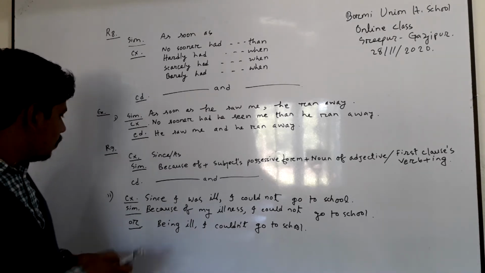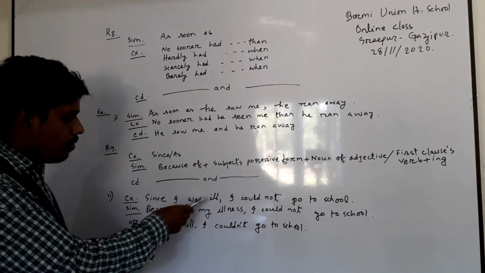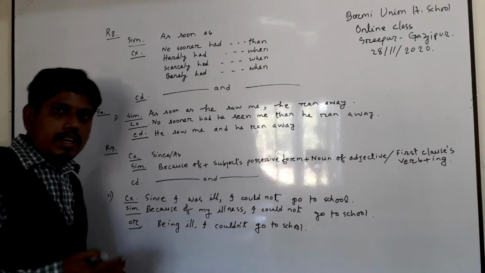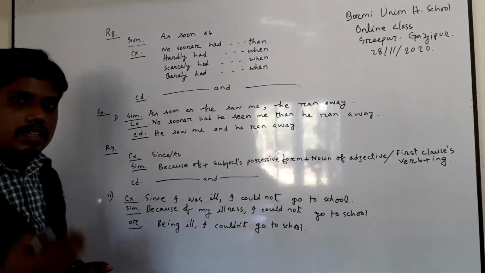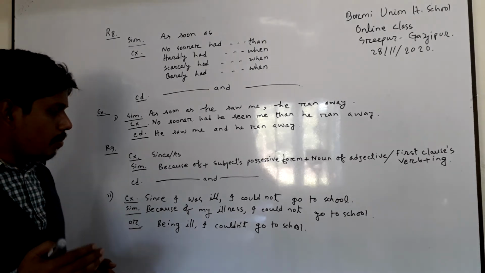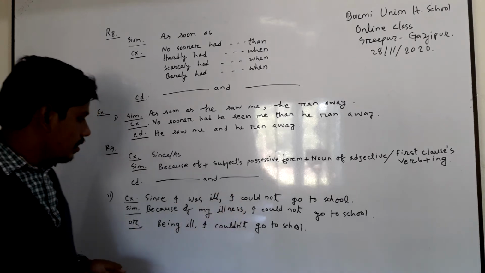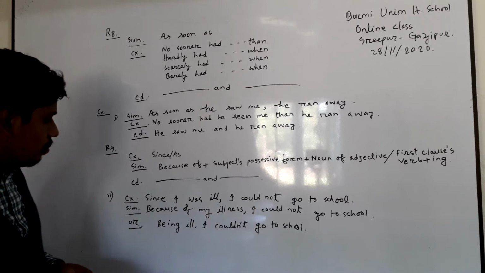For example, in a complex sentence, you can see: "Since I was ill, I could not go to school." When you find a clause using a subordinating conjunction, you have to use a comma and then write the second clause. And how will you transform it into a simple sentence?